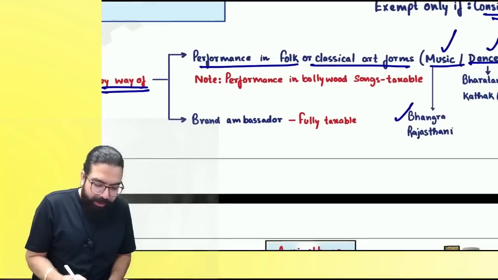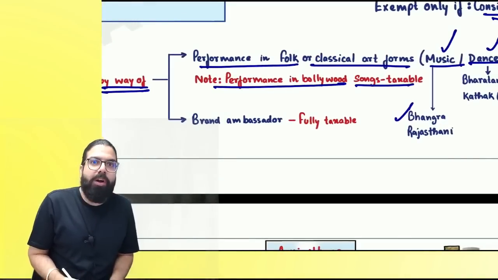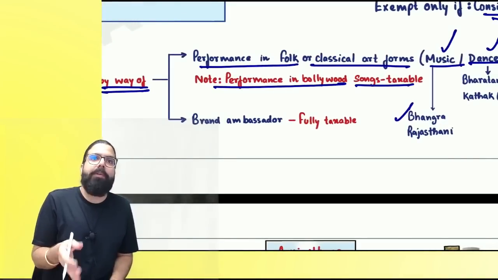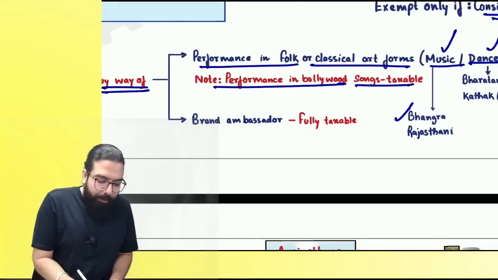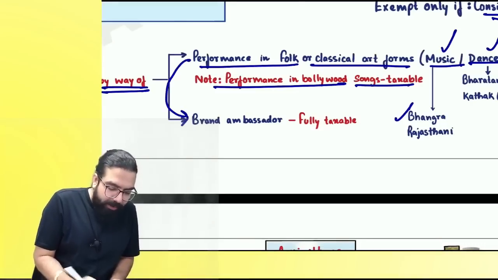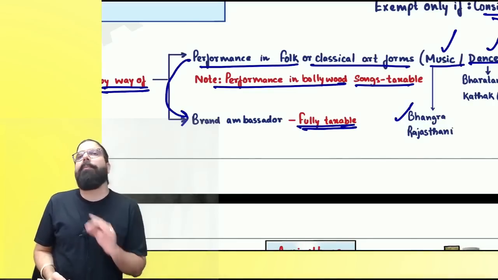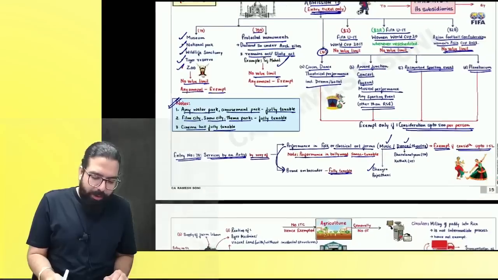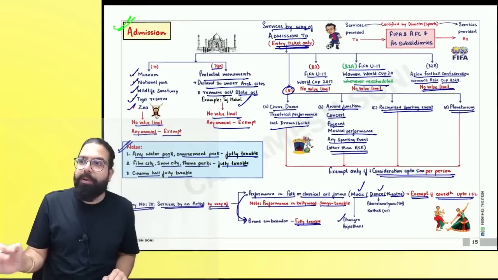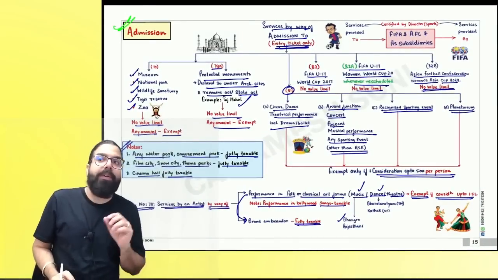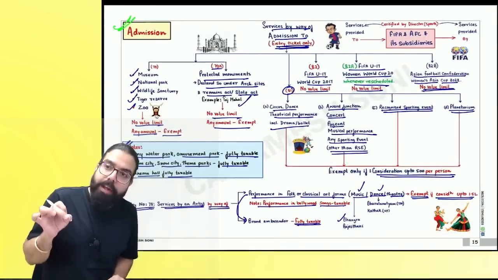The next one over here is, remember, performance in Bollywood songs. If they perform in Bollywood songs, always taxable. Supposing these people become brand ambassadors, then what will happen? Then also it will be fully taxable. Are we clear, everyone? As a brand ambassador, giving services will always be taxable. Government is telling, I'm trying to preserve the folk and classical art form of music, theater and dance.